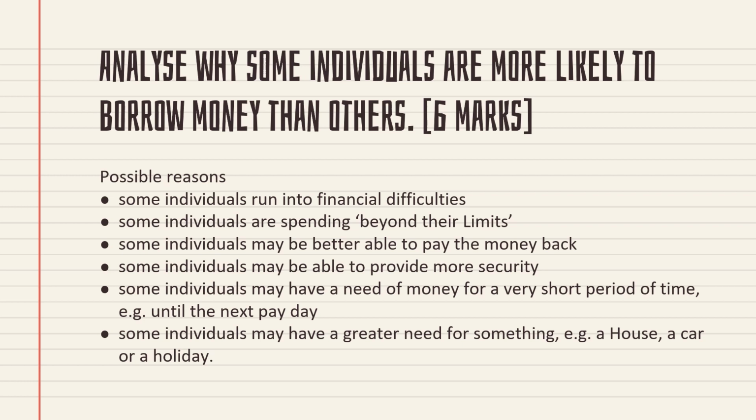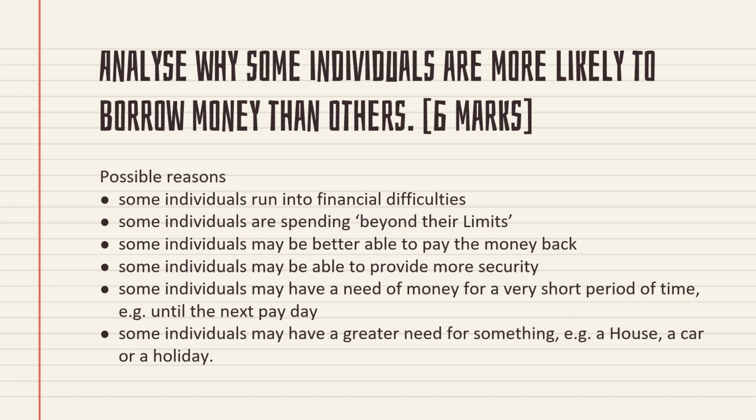Some individuals are spending beyond their limits. For example, my salary is 10,000, but my spending is around 14,000 or 15,000. At that time I need more money to meet my spending, isn't it? So what will I do? I borrow more. Some individuals may be better able to pay their money back. They have the ability to pay it back. I have confidence that every month I will get a good salary and income, so I will be more confident and borrow more.